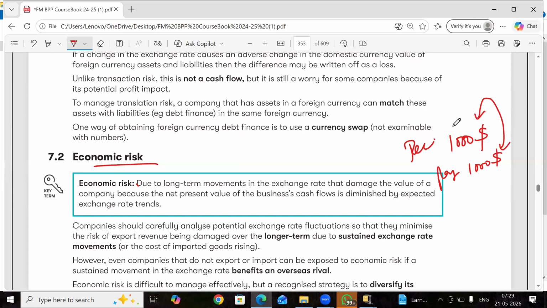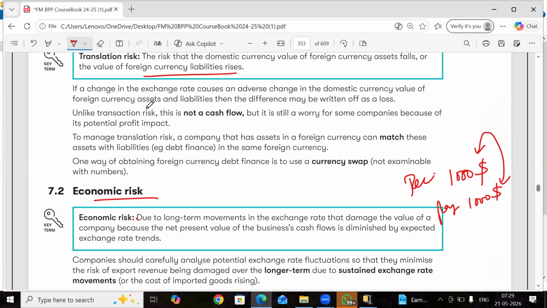With this, I'm not going to exchange rupees with dollars and I'm not going to make any payments. My customer in the US is going to pay my supplier. I'm saving myself from any exchanges. So to manage translation risk, a company that has assets in a foreign currency can match these assets with liabilities in the same foreign currency. So I'm matching.